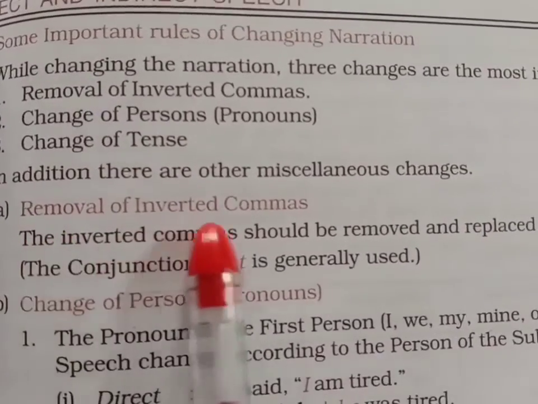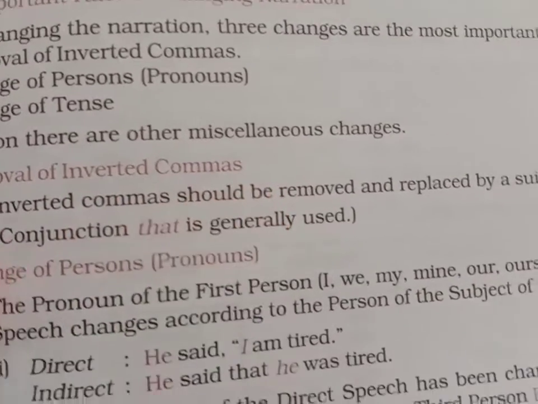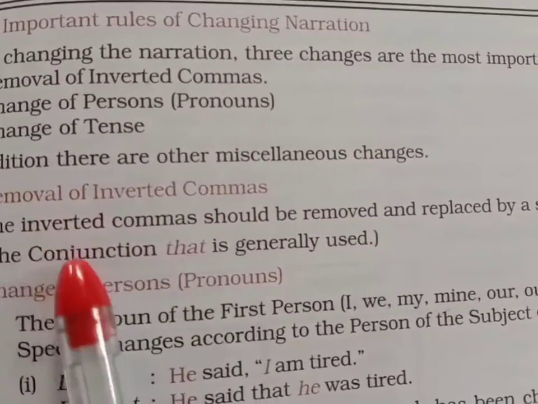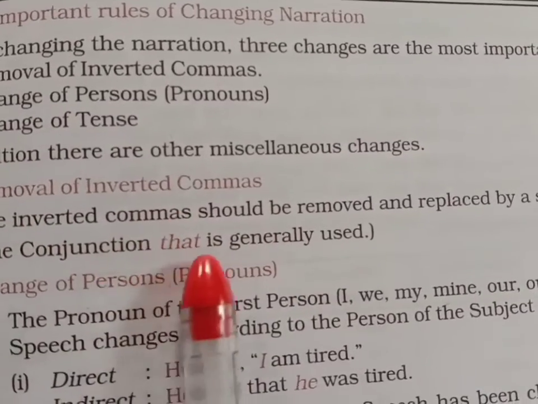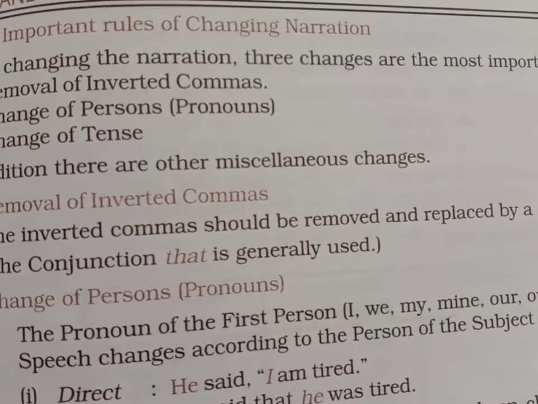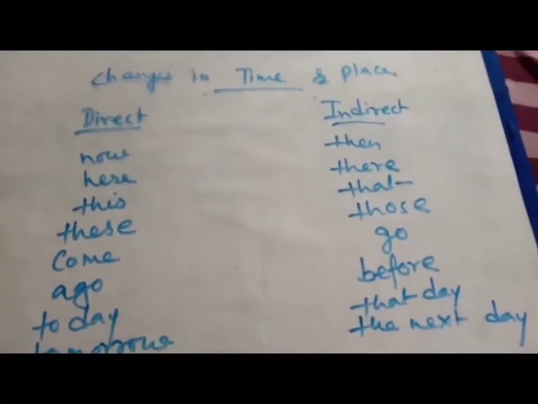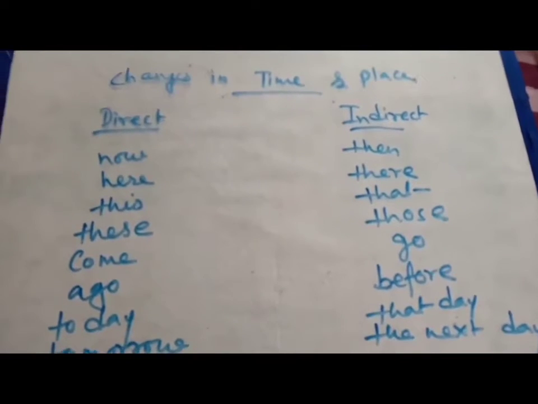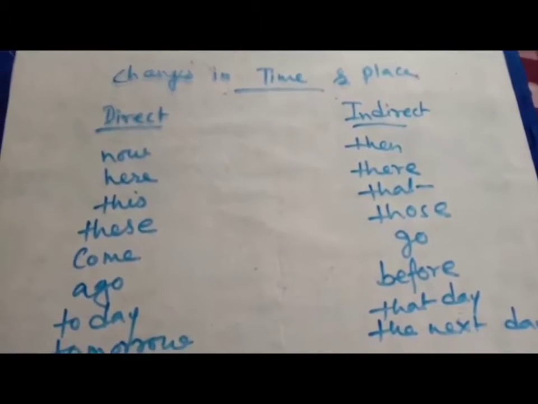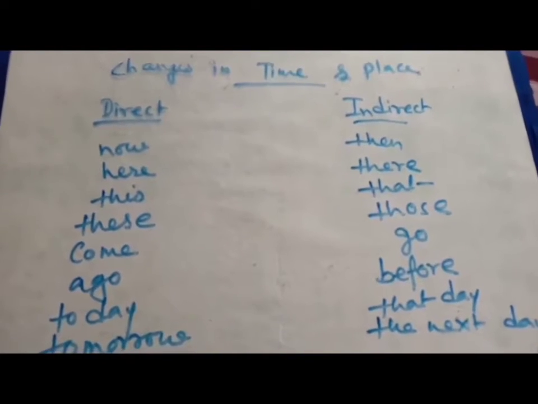Now number one, the removal of inverted commas. Generally when we remove the inverted commas, after that we put the word that. Okay, this is what we generally use. Now students, when you change from direct to indirect, if you have this type of word, you can change it in this way.